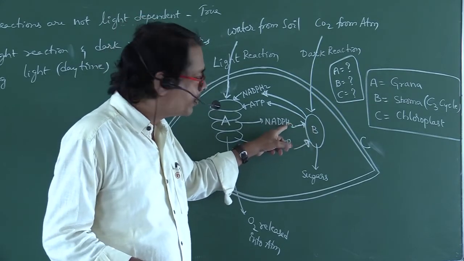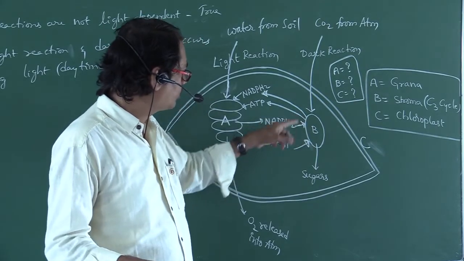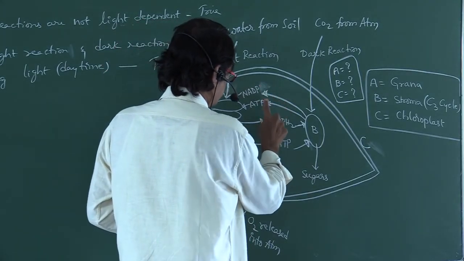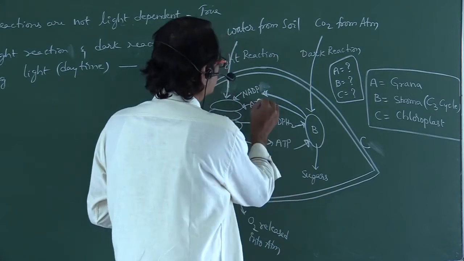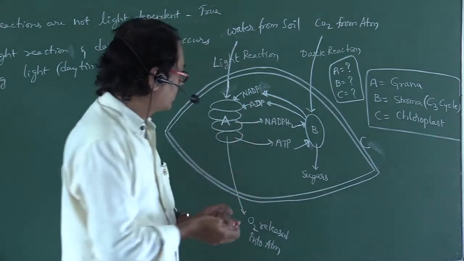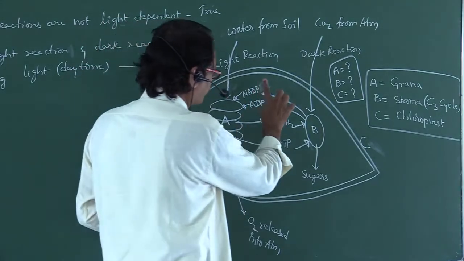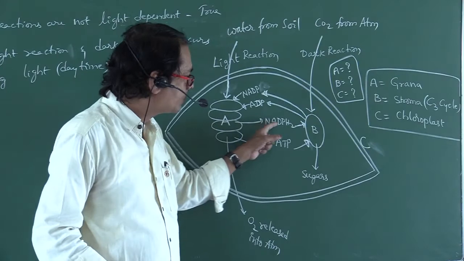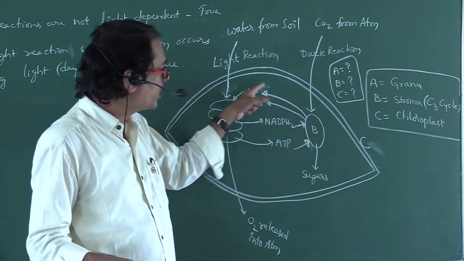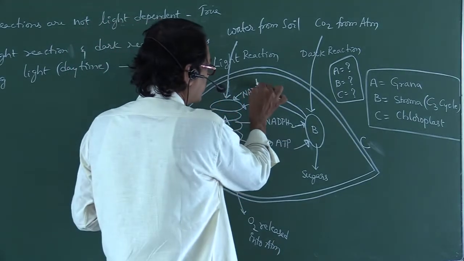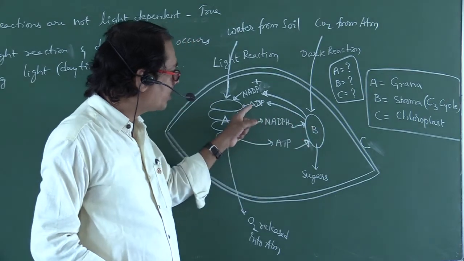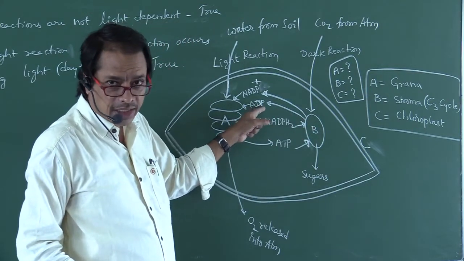Again, this NADPH2 is oxidized in dark reaction, and it converts into NADP plus. ATP is utilized in dark reaction, and it is converted into ADP, adenosine diphosphate.